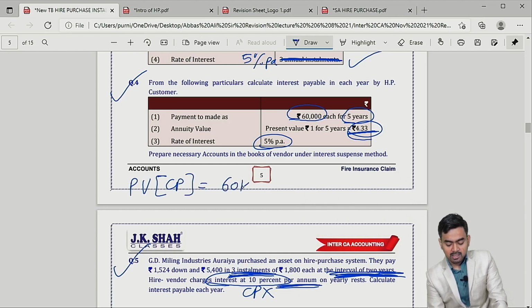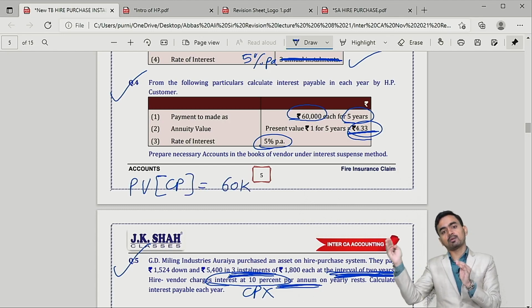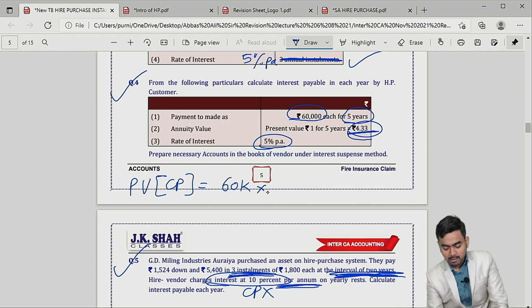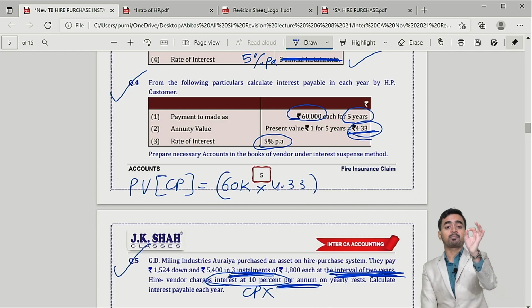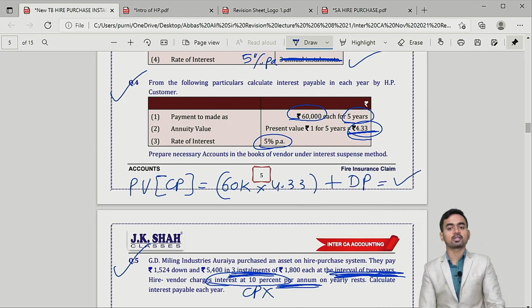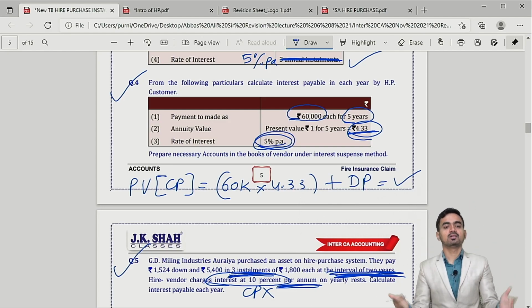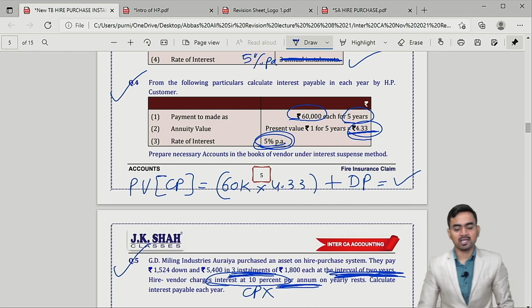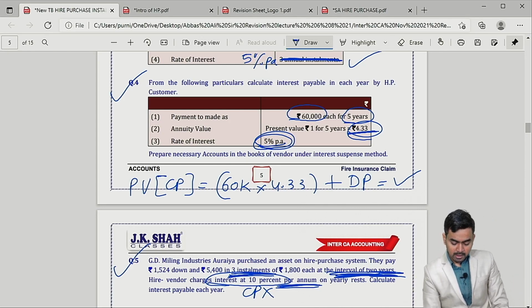This 60,000 rupees you will pay over a period of 5 years, multiplied by 4.33, you will get present value of these future installments, and in this you just have to add the down payment. You will get your cash price. After getting the cash price, rate of interest is there. Prepare the table, fill the table, and that's all.